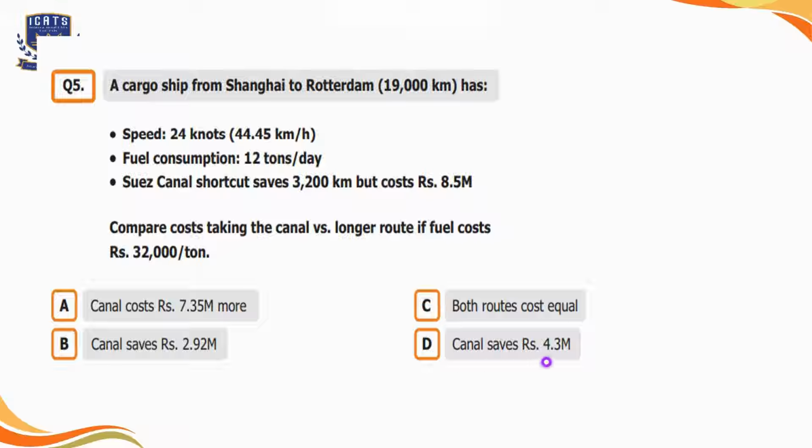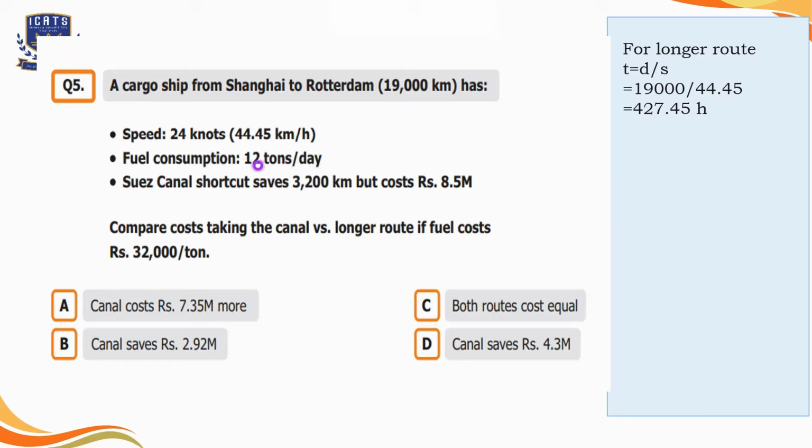For the longer route, the time is equal to distance by speed. Here the distance is 19,000 kilometers and speed is 44.45 kilometers per hour, which is equal to 427.45 hours. So we can say that this much time will be taken on the longer route. Now we have to find out the fuel which will be consumed in 1 hour. It is given that the fuel consumption is 12 tons per day. To convert it into hours, we will divide 12 by 24, which is equal to 0.5 tons.